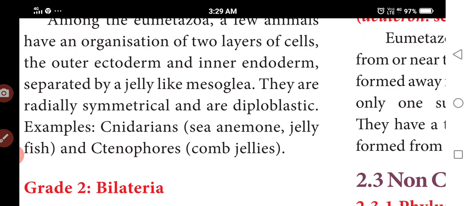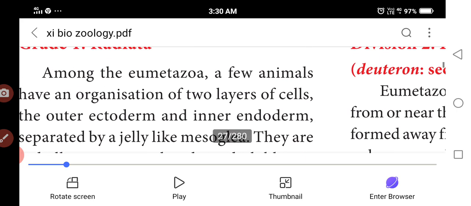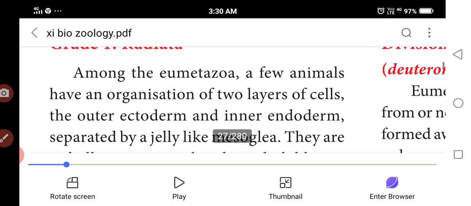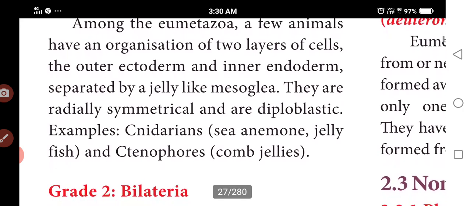Radiata. Among these animals, the organization is formed from two layers of cells, ectoderm and endoderm. Okay, outer ectoderm and inner endoderm. They are not separated; we call it mesoglea.